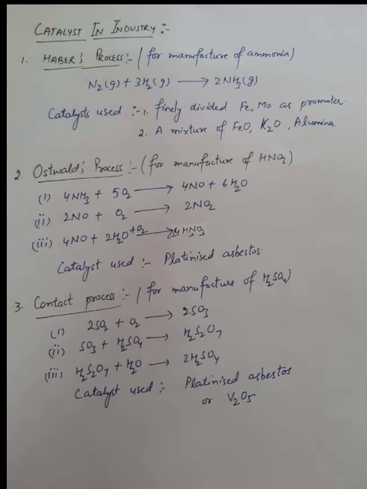Now the third one is the contact process. This process is used for the manufacturing of H2SO4, that means sulfuric acid. The reactions are: 2SO2 + O2 gives 2SO3. SO3 then reacts with H2SO4 to give H2S2O7, which is oleum. Then oleum reacts with water to give H2SO4. In this, the catalyst used is platinized asbestos or V2O5.